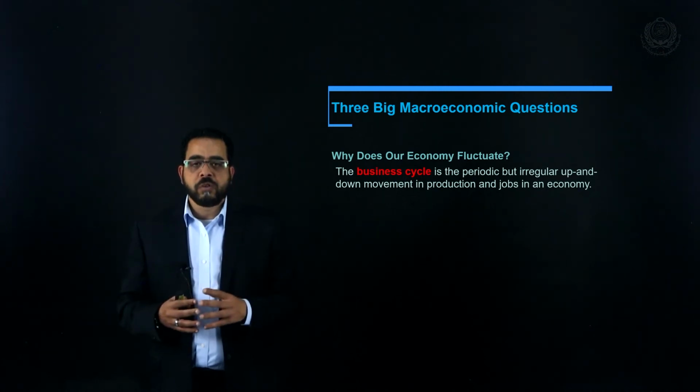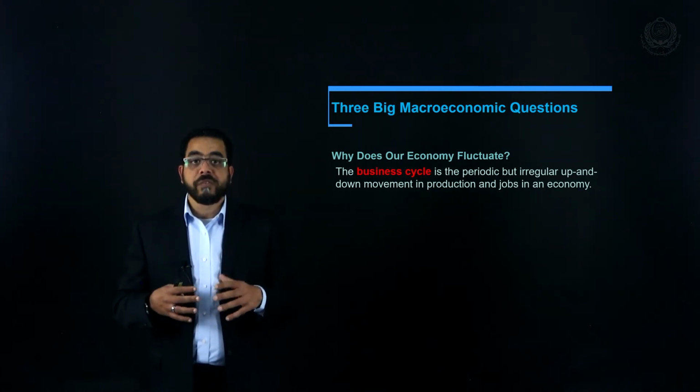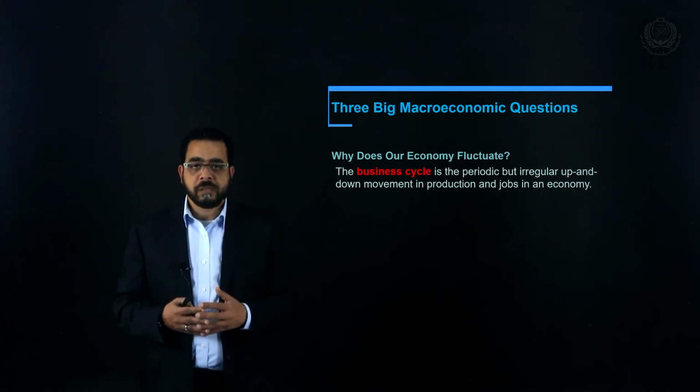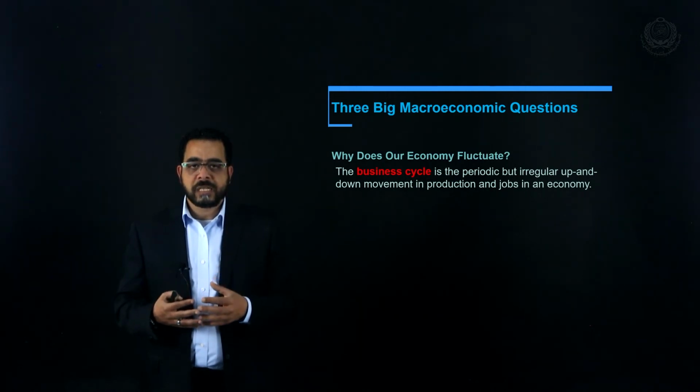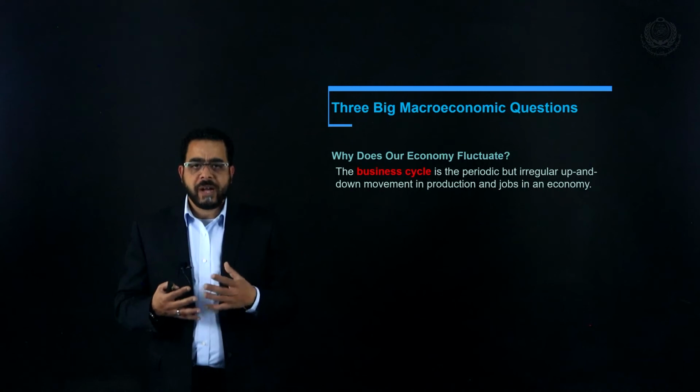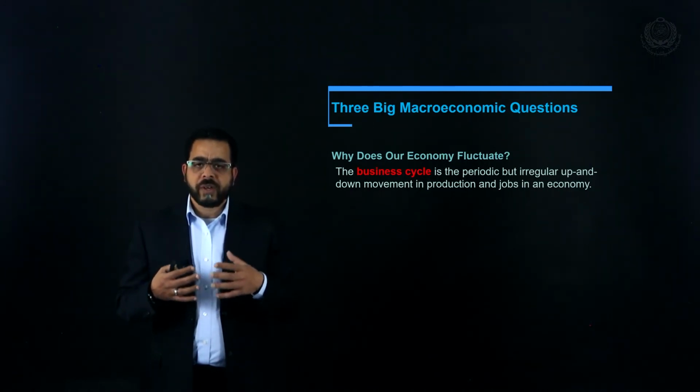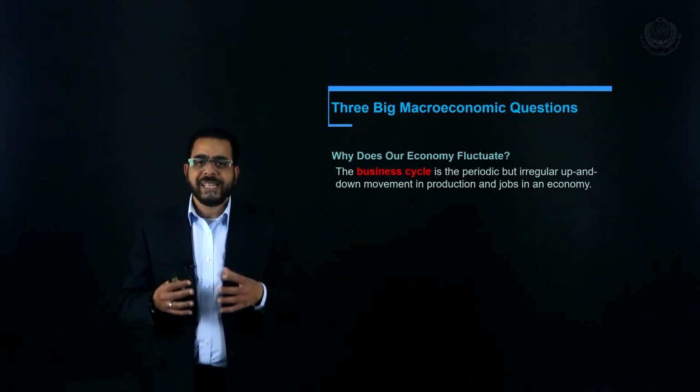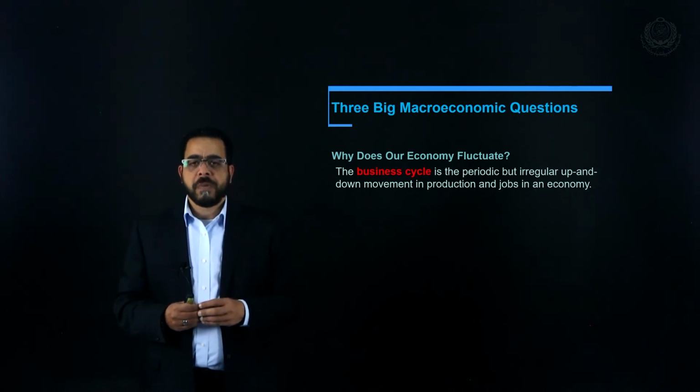It is one of the main concerns of macroeconomics to define the business cycle, why it happens, and what the role of the government is to ease it.